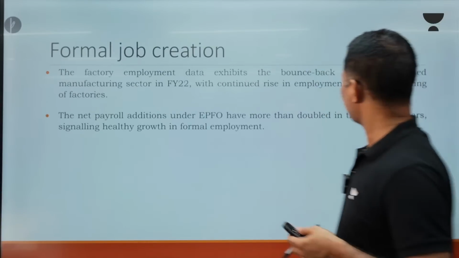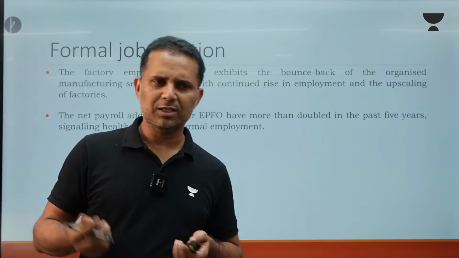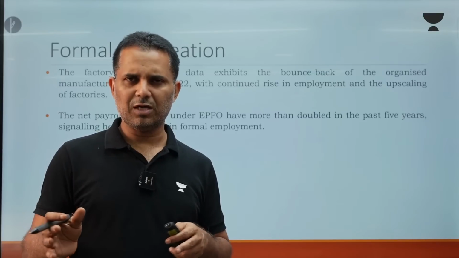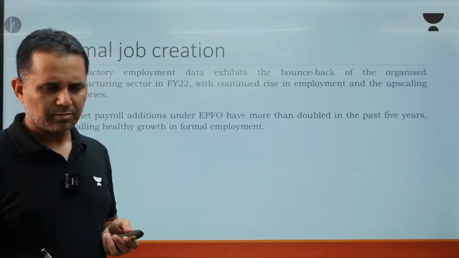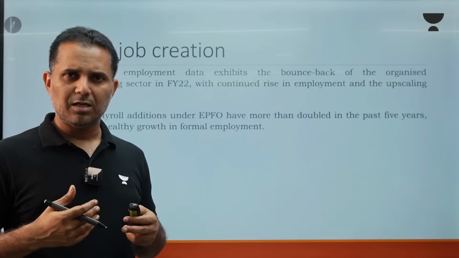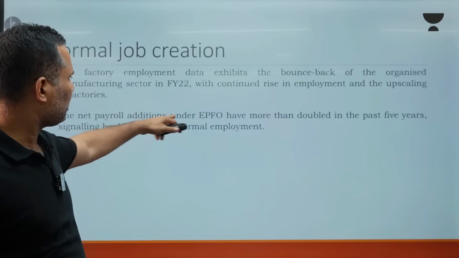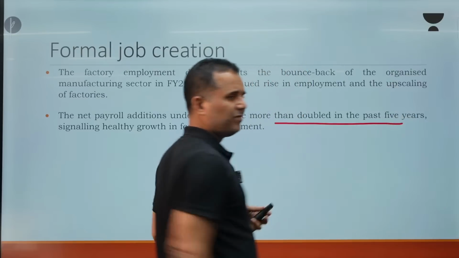Then job creation. EPFO, Employees Provident Fund Organisation: those organizations which have more than 20 laborers need to register with EPFO, and once they register, we call it a formal job, a formal company. EPFO registrations have increased. That means there has been a large creation of formal jobs. The net payroll additions under EPFO have more than doubled in 5 years.